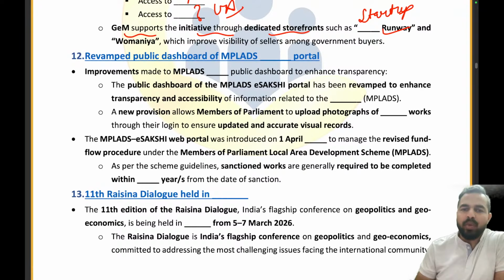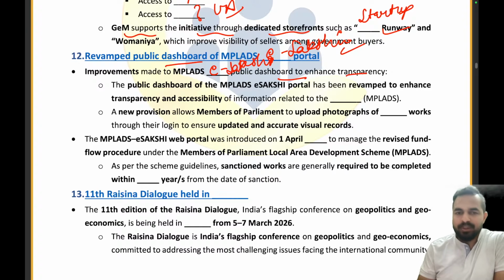Now let's try to answer the question. So the revamped public dashboard of MP-led, which portal? e-Sakshi portal. Improvement has been made to MP-led e-Sakshi portal dashboard to enhance transparency.